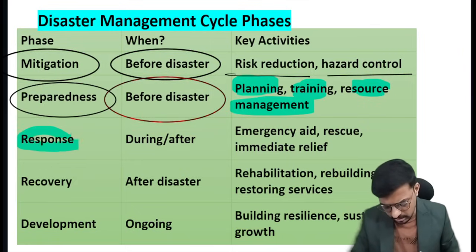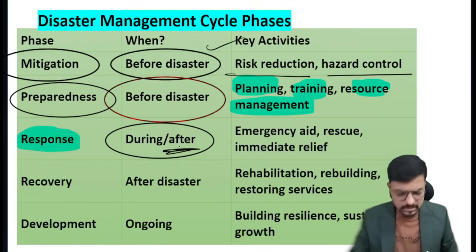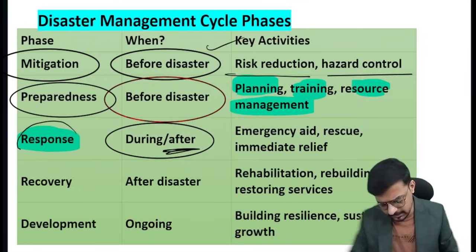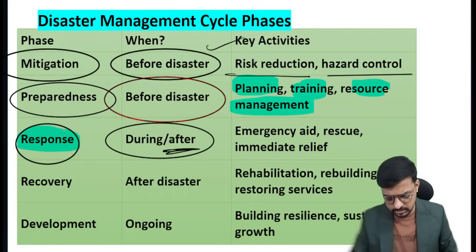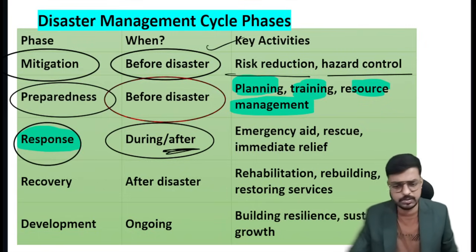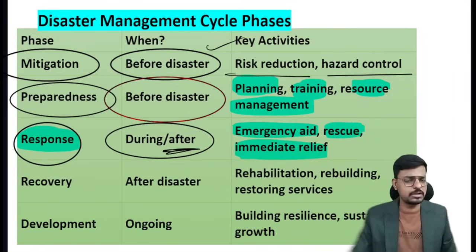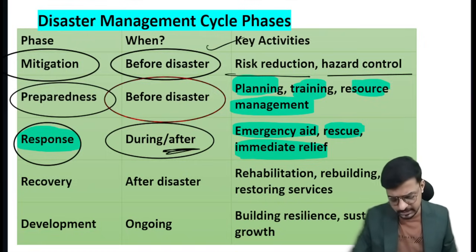So next comes the first step after or during the disaster, which is the response. The first step of the cycle is the mitigation, but after the disaster has happened, the first step is the response. Where the disaster has happened, there we have to do the response. Emergency aid we need to bring there, rescue we need to start there, and immediately relieve the patients. Triage we need to activate there, and we need to treat the patients as soon as possible. That is what we call the response.